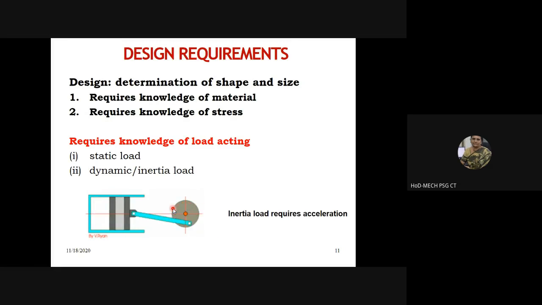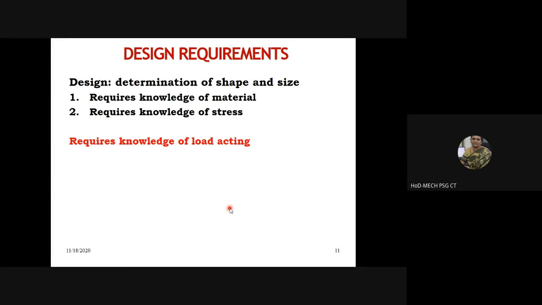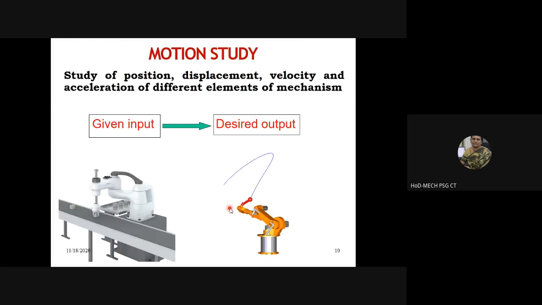We'll be learning about mechanisms in this course. We'll be touching upon different types of mechanisms like linkage type mechanisms, gear mechanisms, of course you must be familiar with gear mechanisms, and cam follower mechanisms and other such mechanisms. This is an example of a mechanism. So is the case with the previous example. Those are also mechanisms, right?